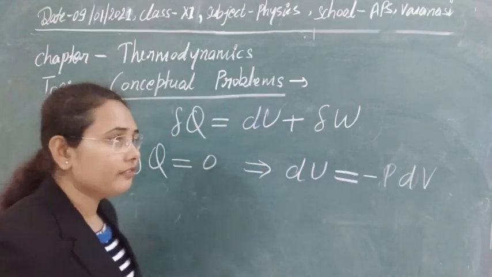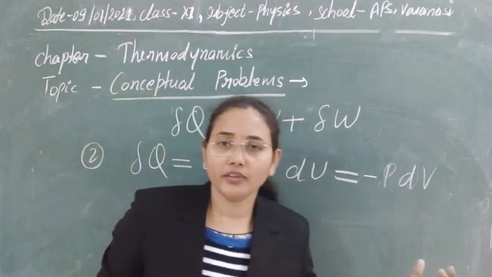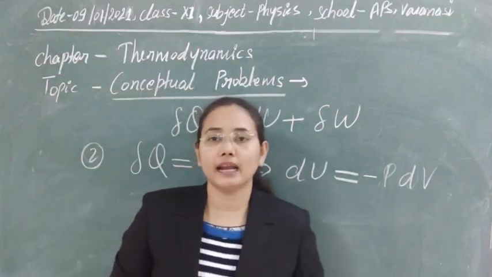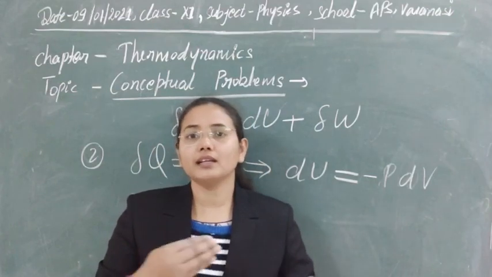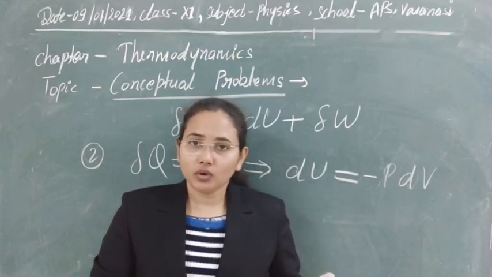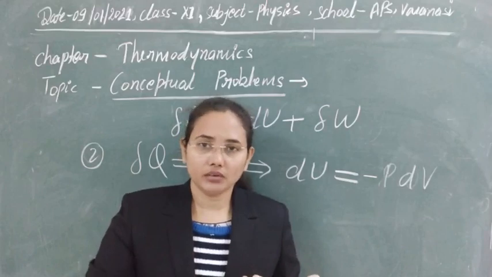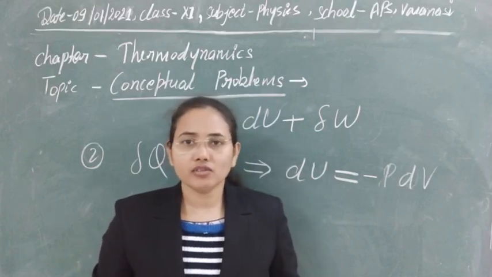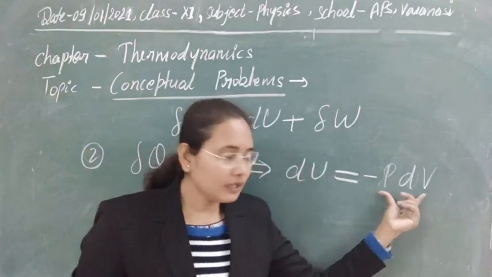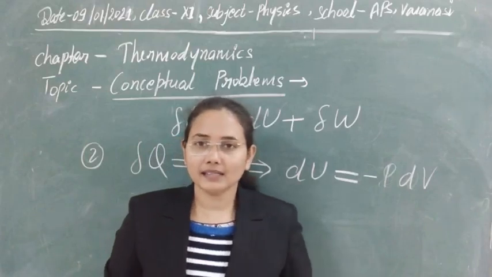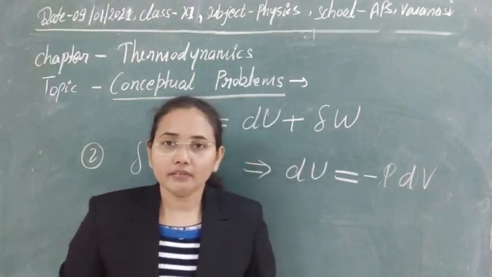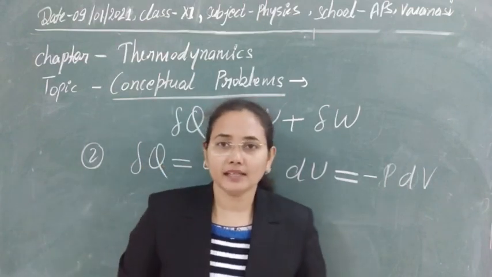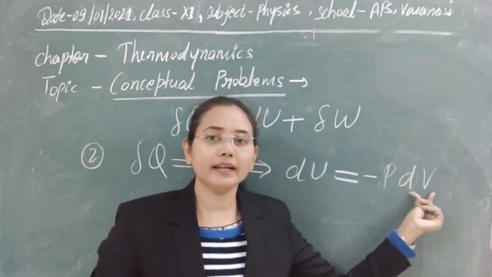And again, suppose we are compressing the gas under adiabatic conditions, which means we are doing compression and changing the temperature, and no heat is transferring to the surroundings. Such types of conditions we are taking there. If you are compressing the gas, it means we are decreasing the volume of the gas. So if we decrease the volume of the gas, then definitely dV will be negative here.